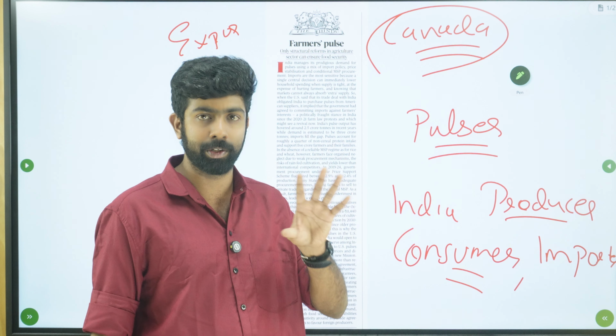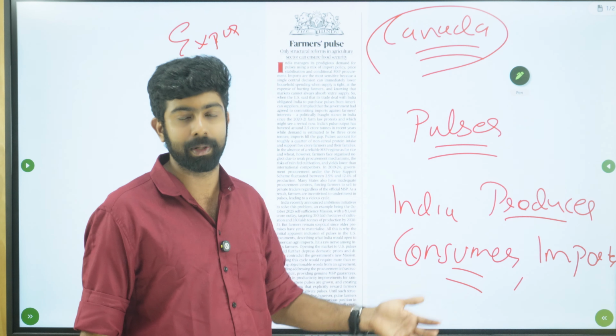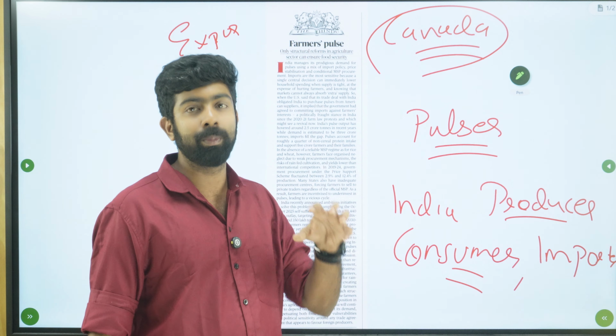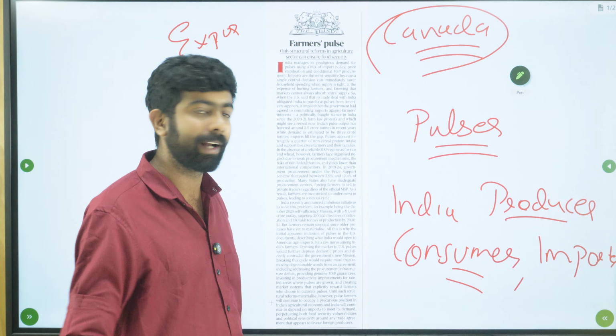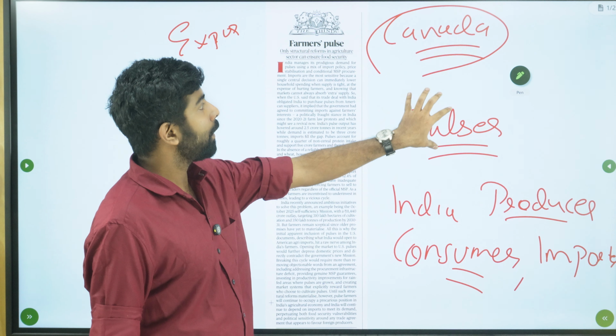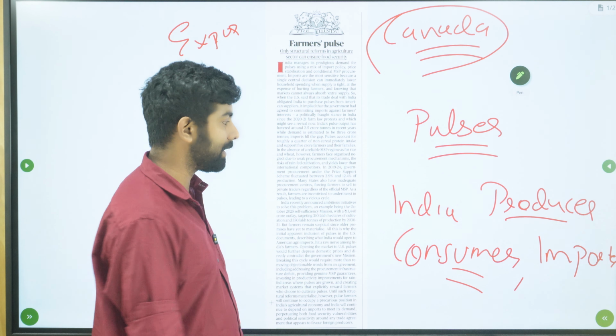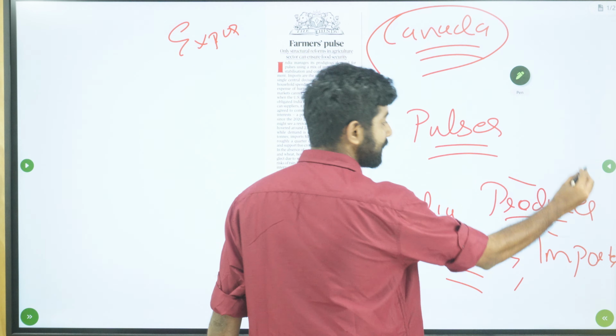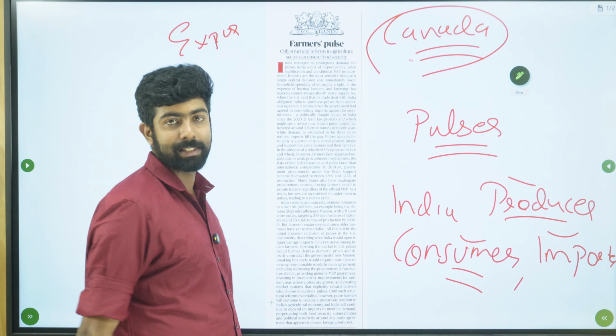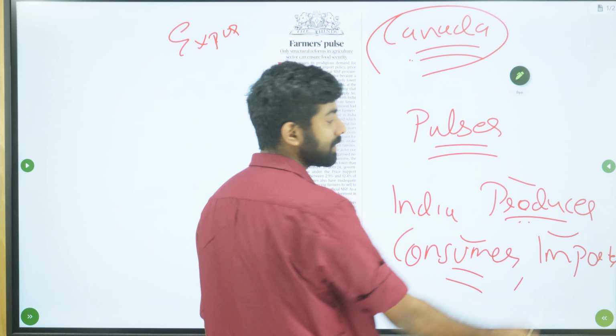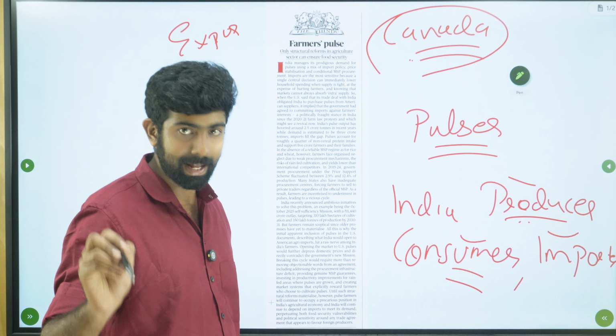Mostly for world, these gross levels are useful for prelims. For mains, you may need to go deeper, so we will do that also in this session. So remember, these are the important players regarding pulses. India is actually the largest producer, consumer as well as importer, but the largest exporter is actually Canada. Canada is the world's second largest producer as well.